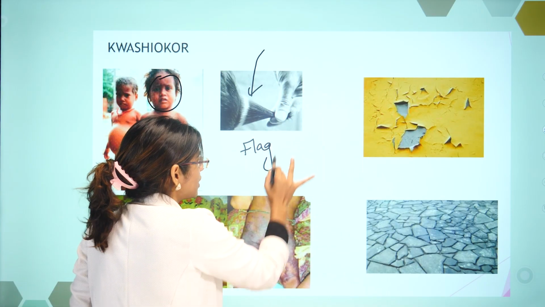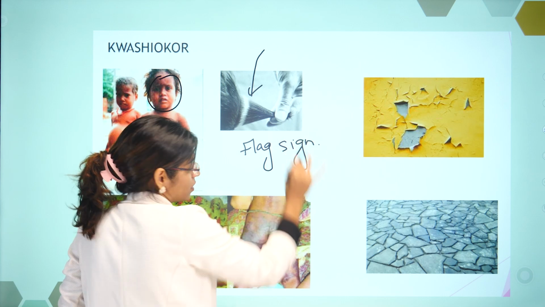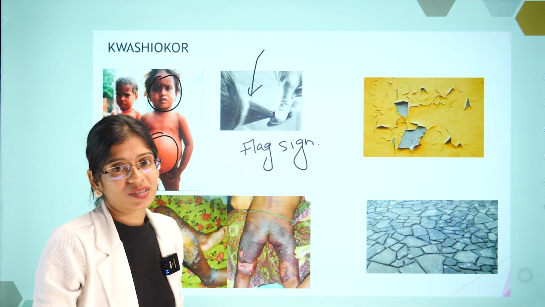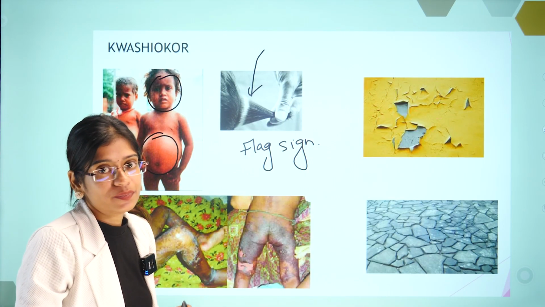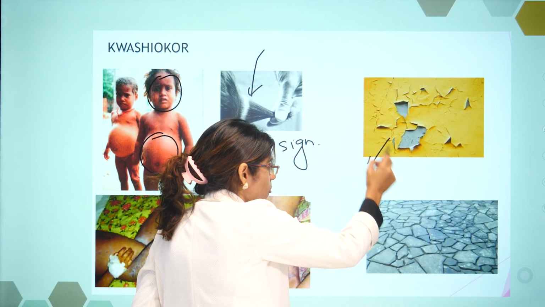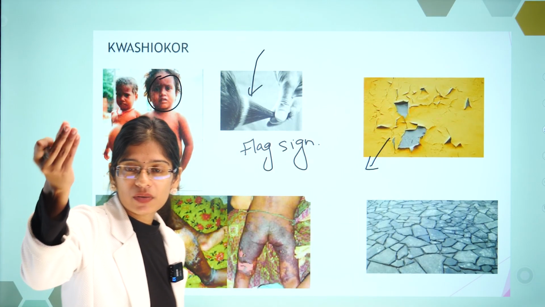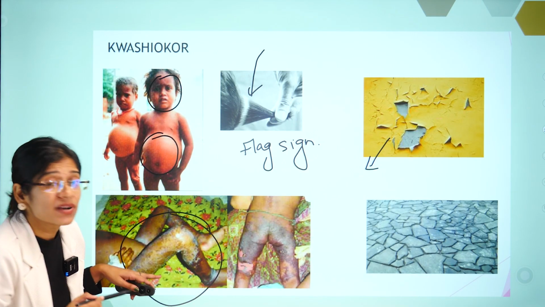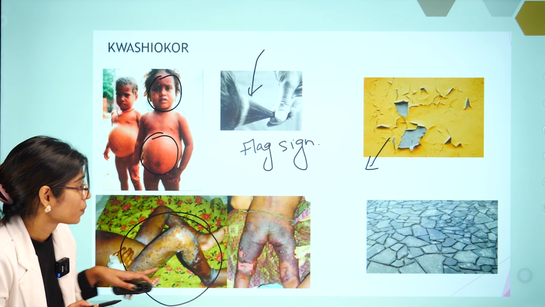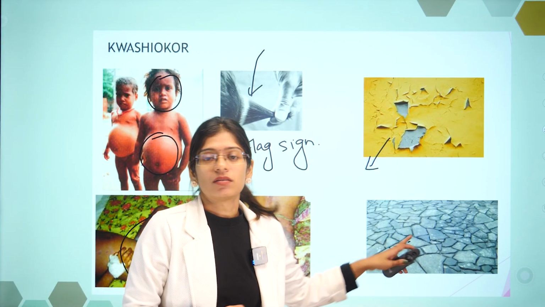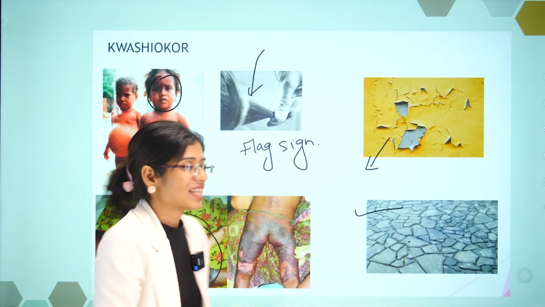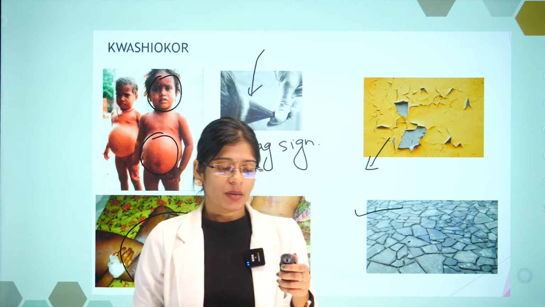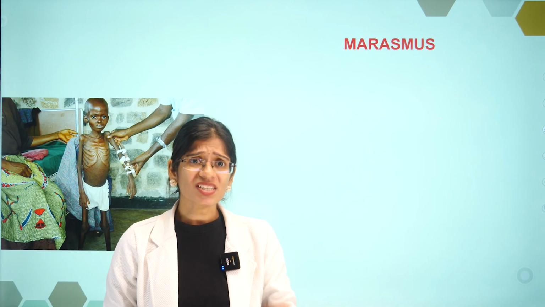This whole slide is PYQ. Obviously, in our coming exam they won't give you image based questions, but it's very important that you know how to diagnose kwashiorkor. Flag sign. Then what you see in this picture is flaky paint. See, paint that comes off in flakes, flaky paint. It is the same here. So that's why we call it flaky paint dermatosis. This picture is crazy pigment pattern. The skin is also broken in the same way. So we call it crazy pigment dermatosis.